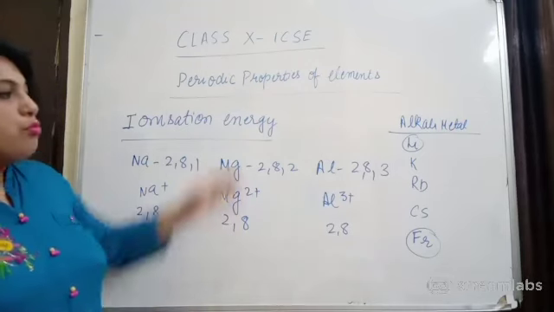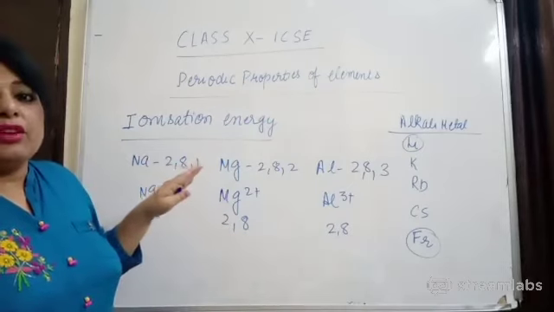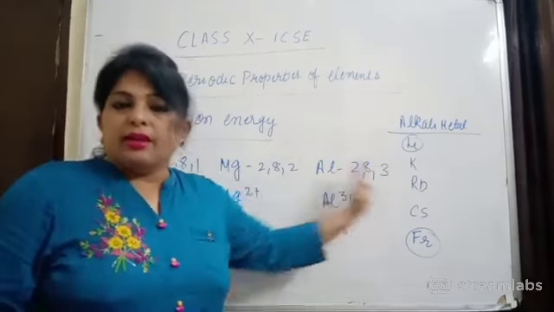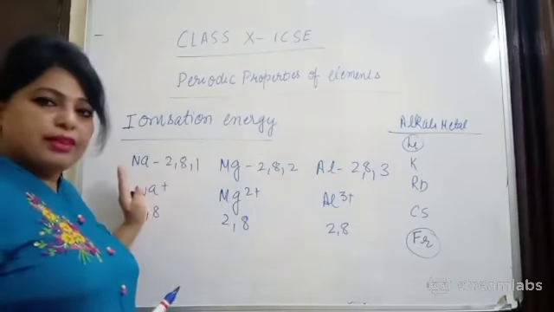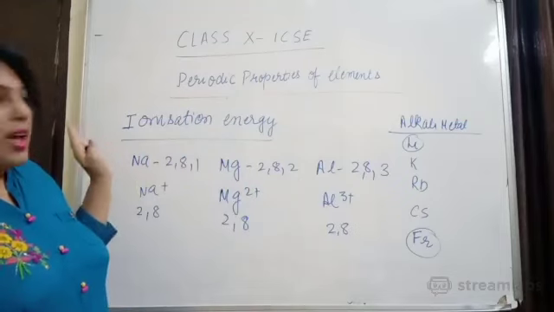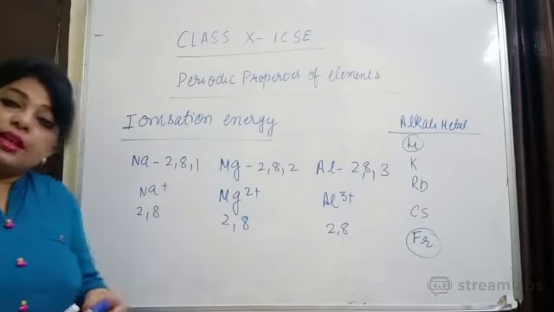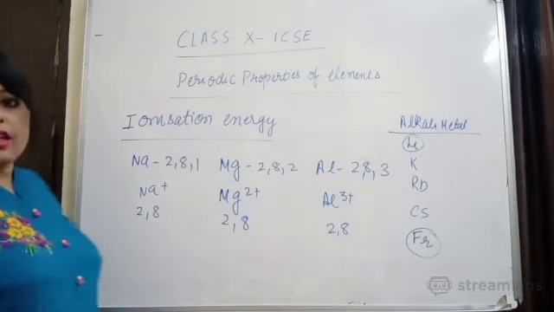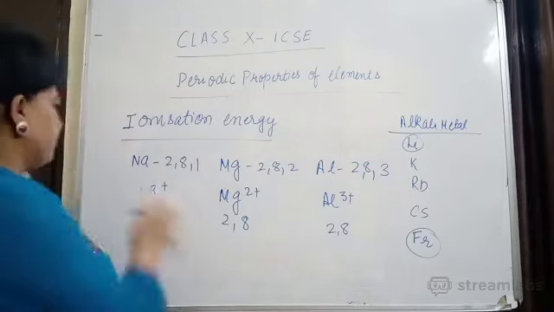And that's why when you move from top to bottom across a group, since atomic size is increasing, the IP requirement will be less. But when you move left to right across a period, the IP requirement will increase. Why? Since valence electrons are increasing, the IP requirement will also increase. As a result, metallic character decreases, but non-metallic character increases. Clear? If you have any doubt, you can write in the chat box if IP is understood nicely.